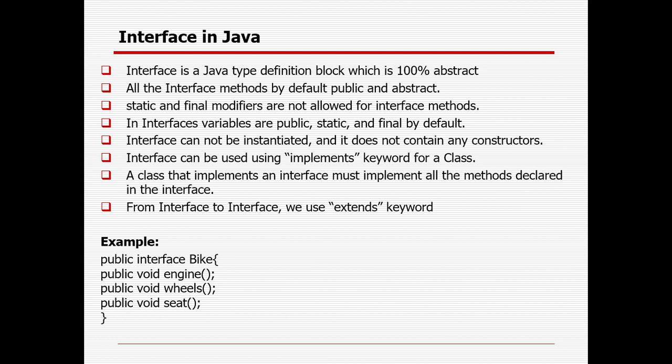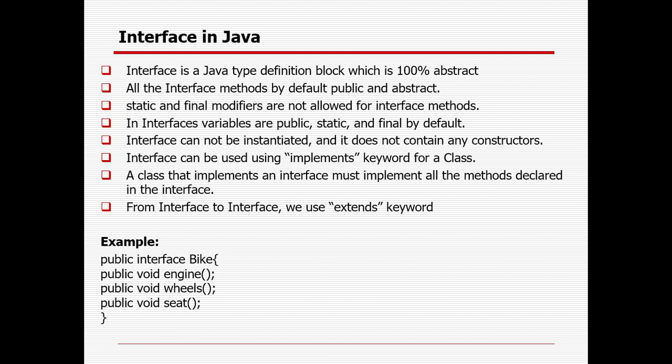Suppose a simple example: if you want to build a car, or a vehicle, okay, what should the vehicle require?